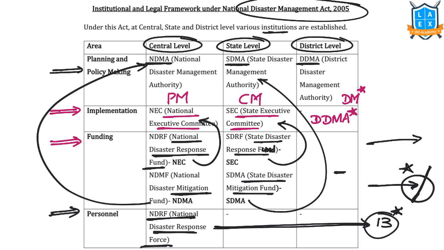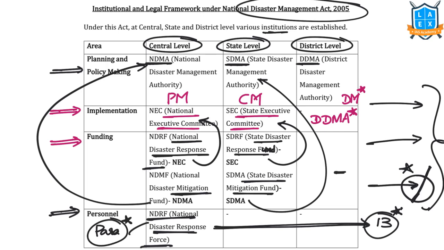Similarly, chemical accidents, floods, etc. For all these things, these people are trained. NDRF is recruited from paramilitary forces, and these are trained for protecting and rescuing people based on the threat.